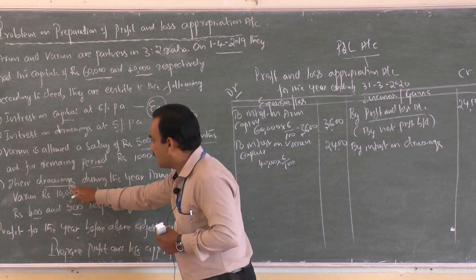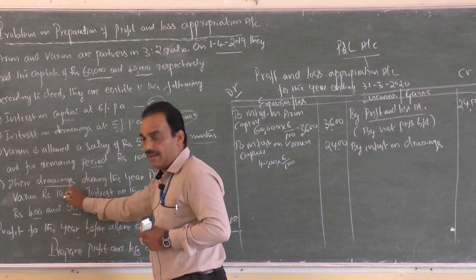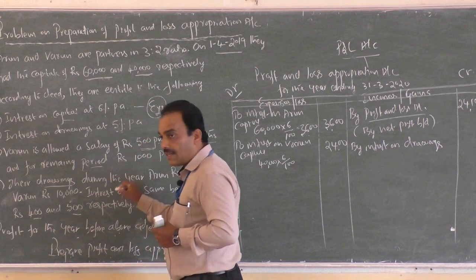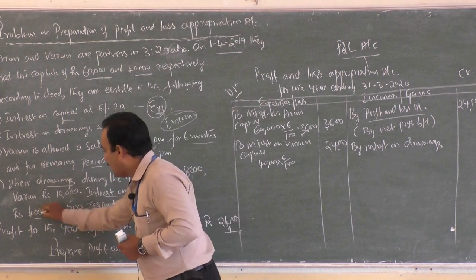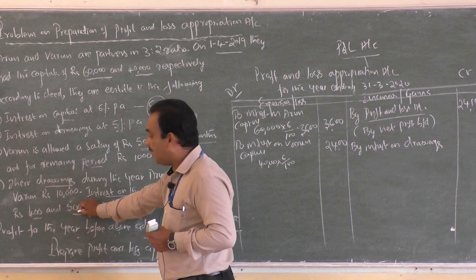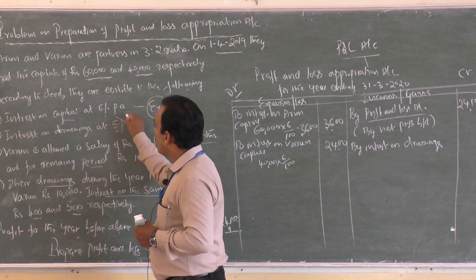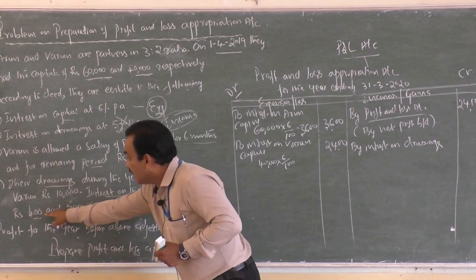And further here it is said that their drawing during the year is 8,000 and 10,000. And further exactly calculated interest is given, interest on the same being 400 and 500. Therefore we need not calculate this 5%, here they have said how much the 5% comes to.